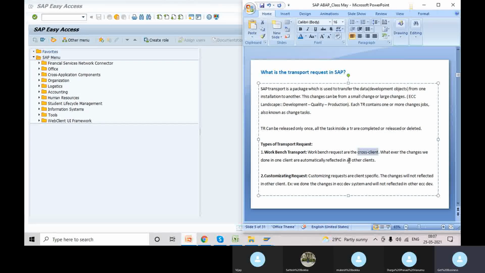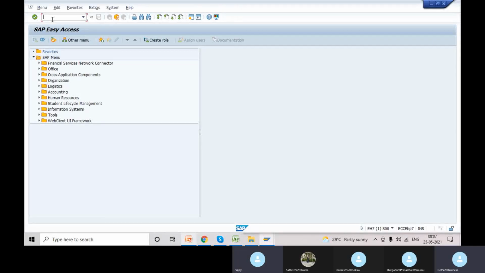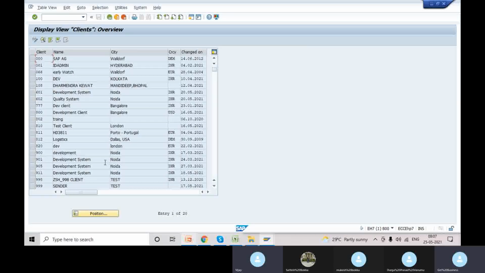Now I'll show all the clients which are configured in the system. The transaction code is SCC4. You can see these are all the clients. By default, SAP provided 000, 001, 066. The remaining clients are configured by the base system. In our case, we don't have a base system since we are using sandbox systems, so this is configured by the system owners.